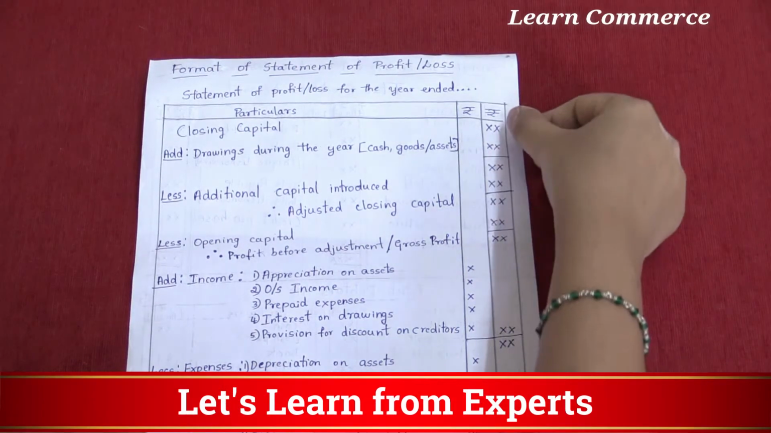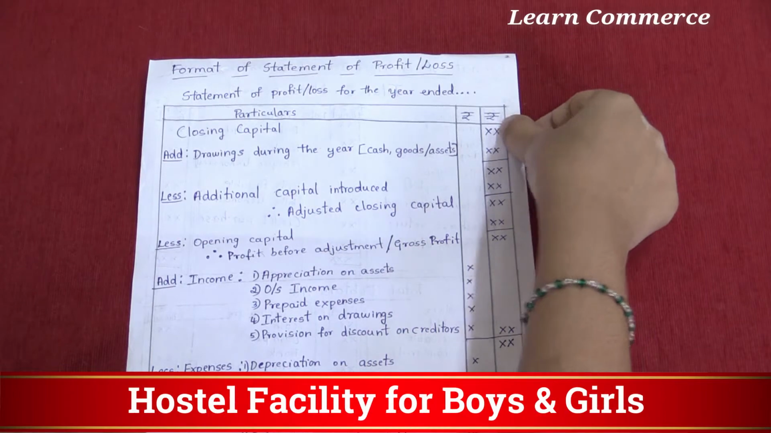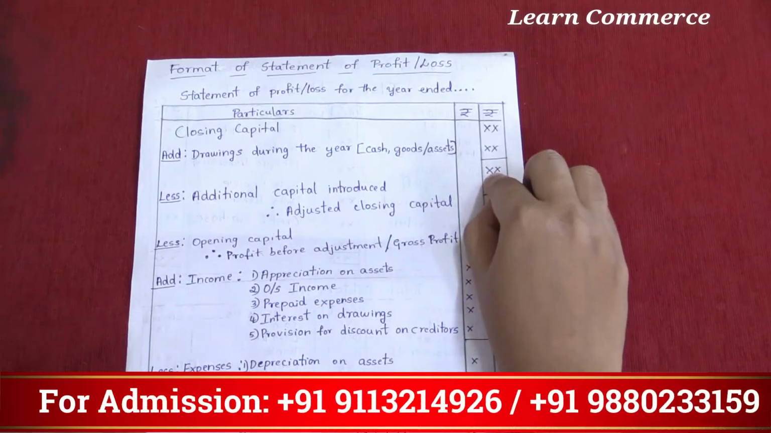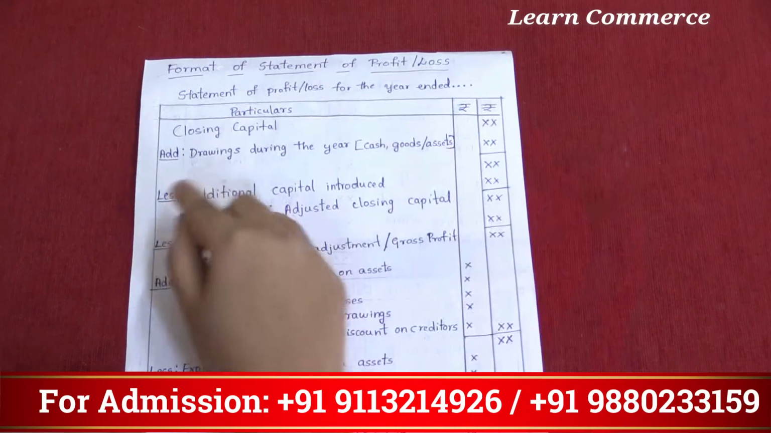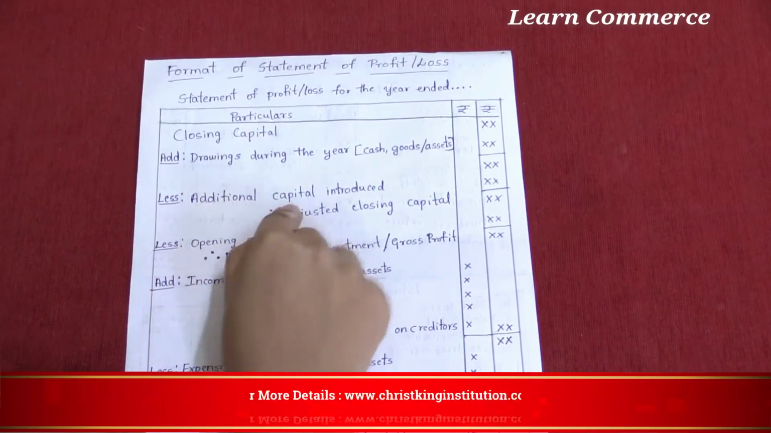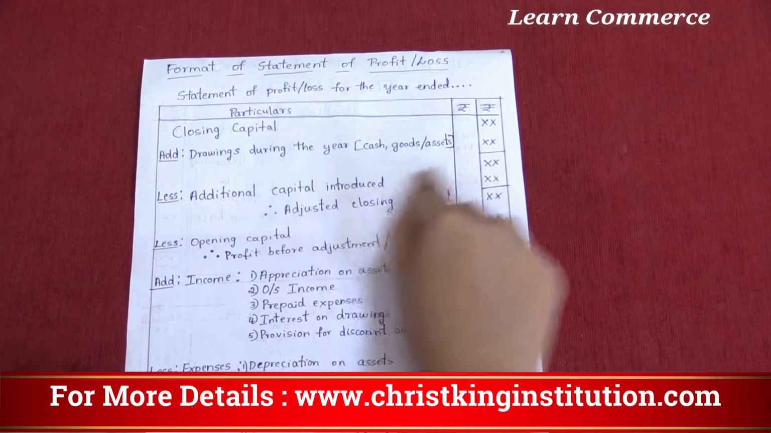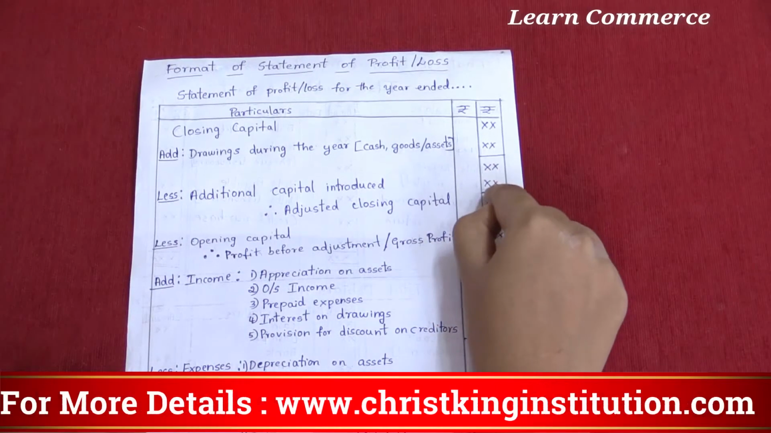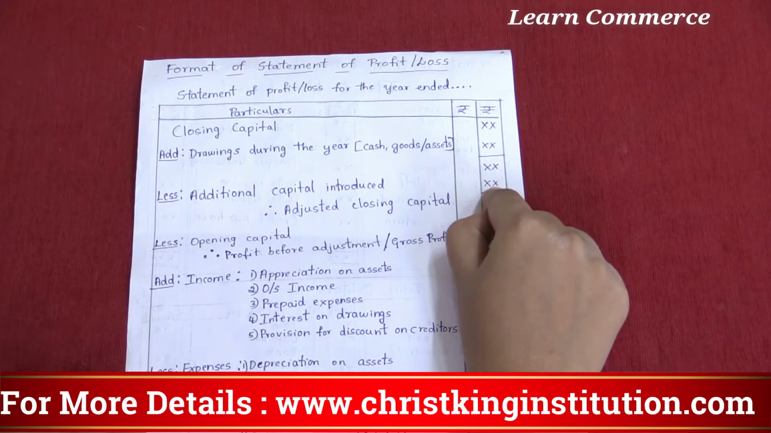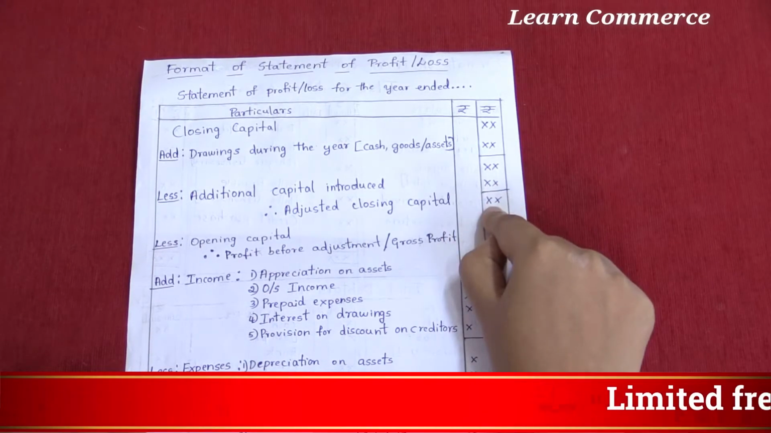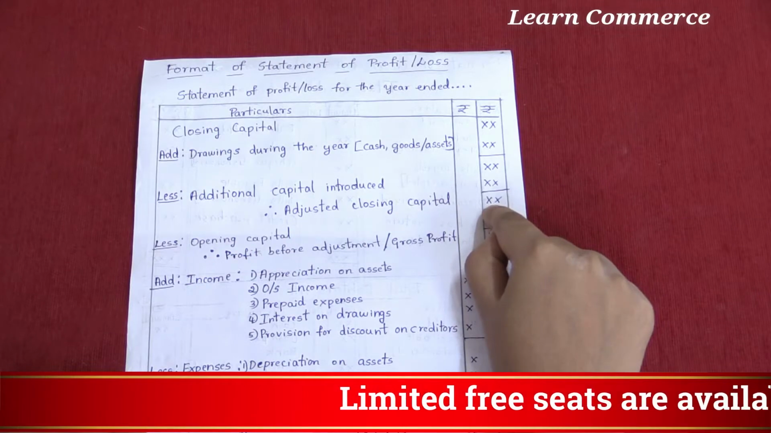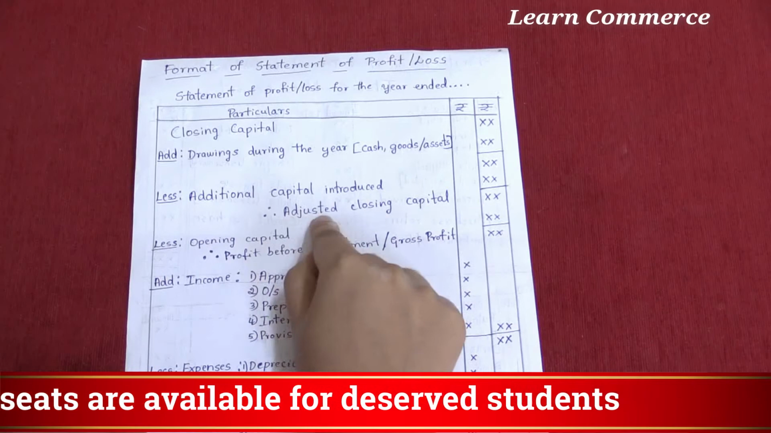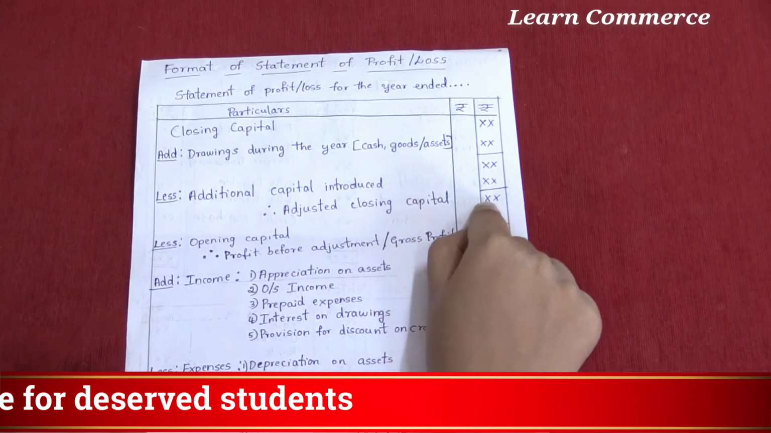Now add the above amounts, closing capital amount and drawings amount. You get one amount. Write it in the outer column itself. Then less additional capital introduced. Write the amount in the outer column. From the above amount, deduct the additional capital introduced. You get one amount. You should write it in the outer column. That amount is known as adjusted closing capital.